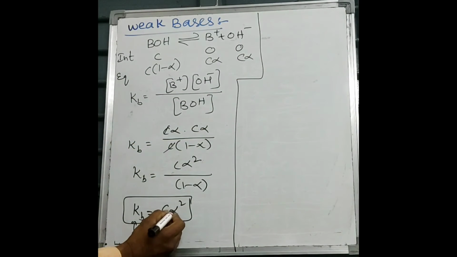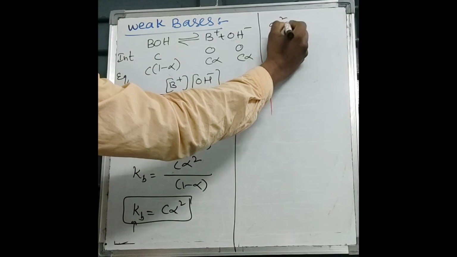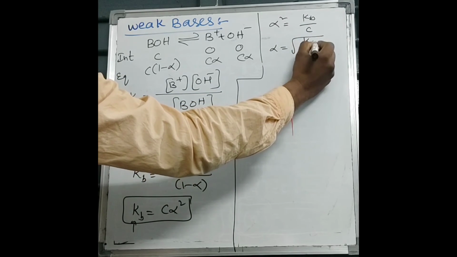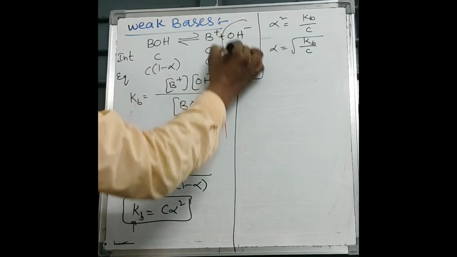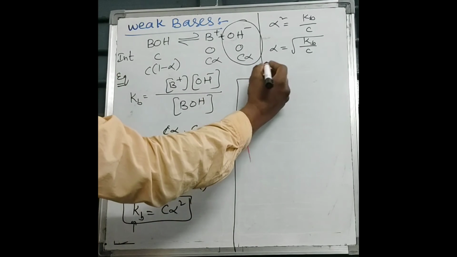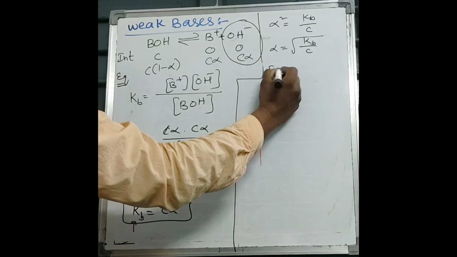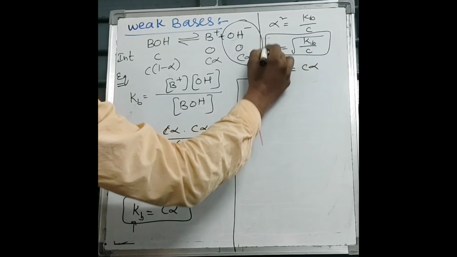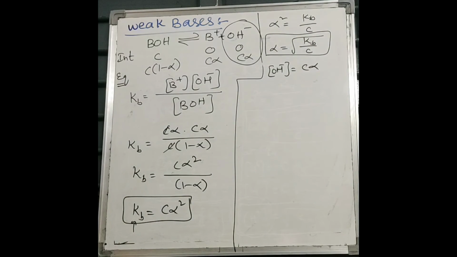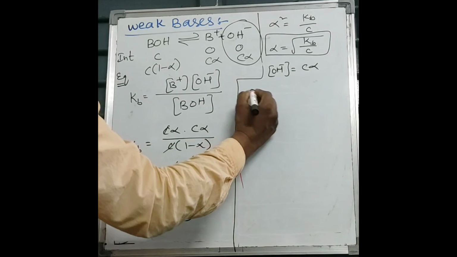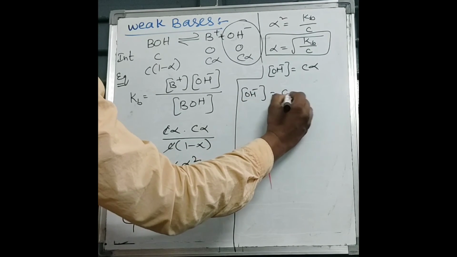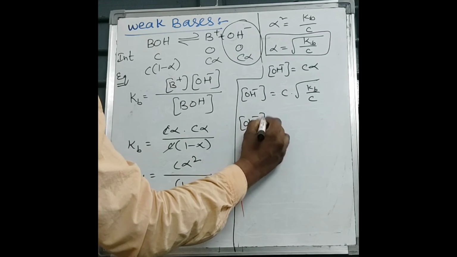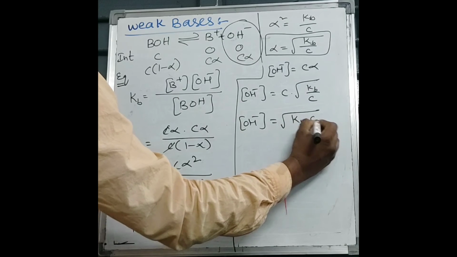Now we can calculate the alpha value here. Alpha square equals Kb by C. Alpha is equal to root over Kb by C. Now we know the OH minus ion concentration at equilibrium is what? C alpha. So here OH minus equals C alpha. We substitute the alpha value here. This is also important to know, the degree of dissociation of a weak base. So OH minus is equal to C into root over Kb by C. Then OH minus equals root of Kb into C.